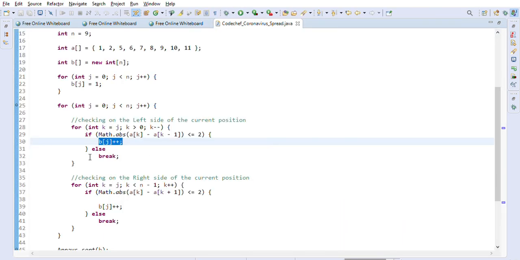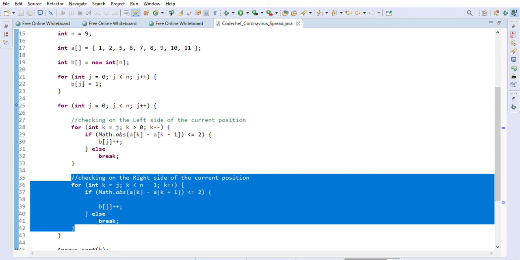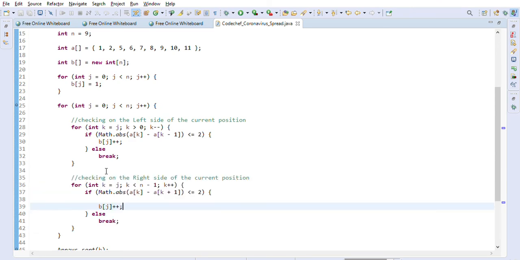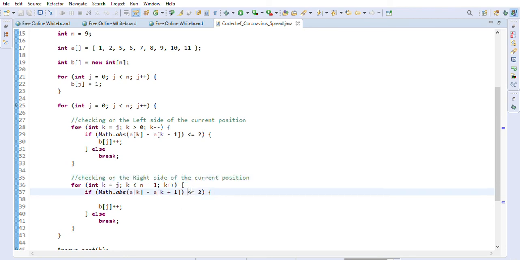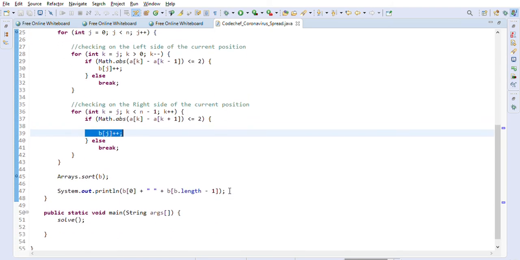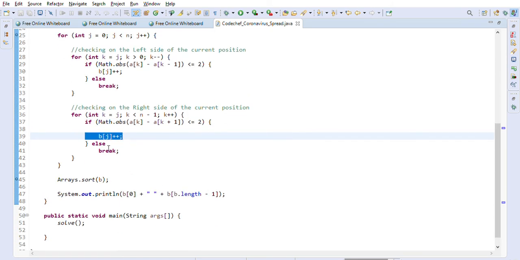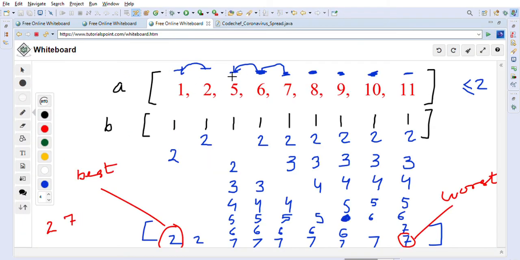After we are done with the left side, we also want to check on the right side of the current position, right? So we are checking on the right side. If we find the neighboring elements distance is less than or equal to 2, then we will increment the B[j] value, correct? If we don't find it less than or equal to 2, then we will just break out, because the array is already given in ascending order.